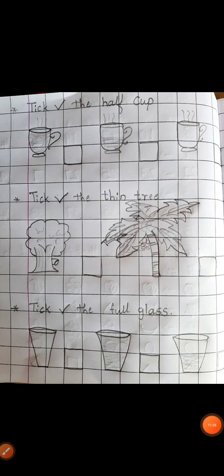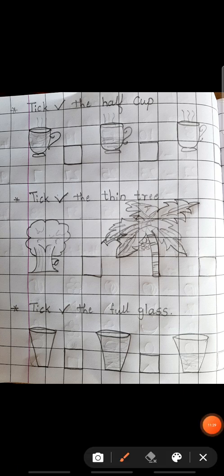Okay. Next, take the half cup. Here children, tea cups are there. Three. In the first picture, a full cup of tea is there, in the second picture, a half cup of tea, and in the third, an empty cup is there.